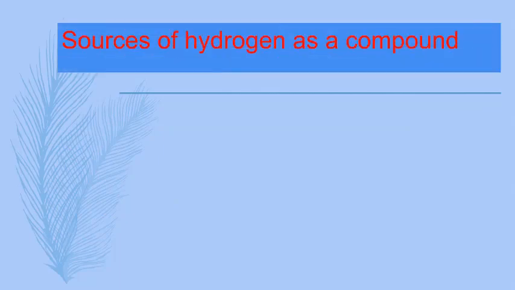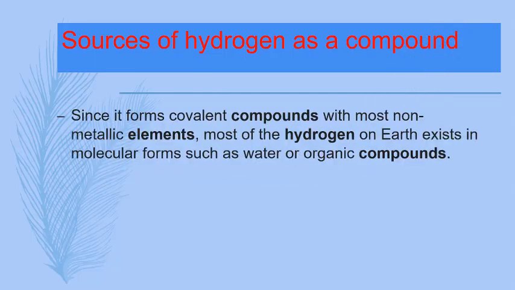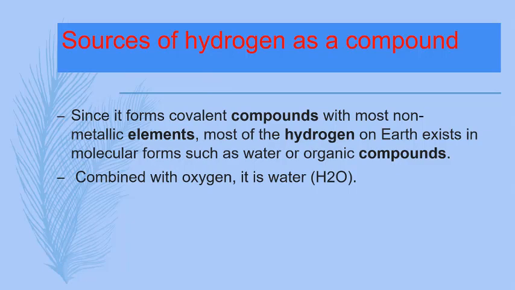Sources of hydrogen as a compound. Now I discuss hydrogen as a compound. Since it forms covalent compounds with most non-metallic elements, most of the hydrogen on Earth exists in molecular forms such as water or organic compounds.